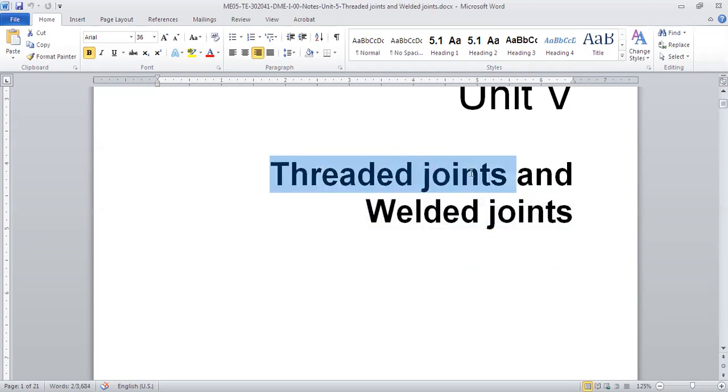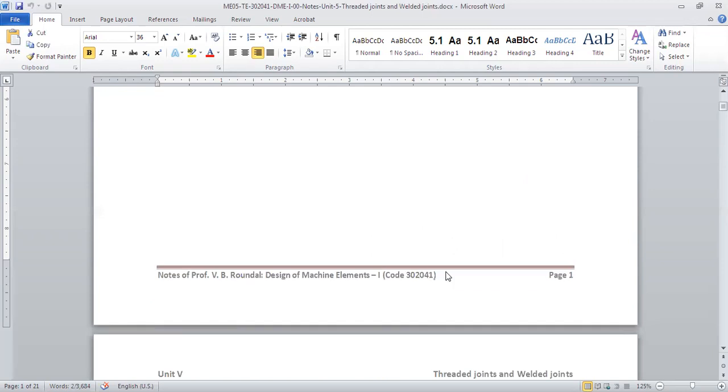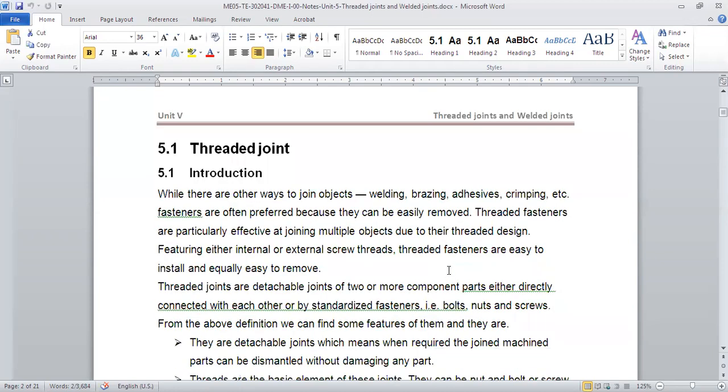So we'll start with the first half, and give at least 5 to 6 lectures to threaded joints. We'll talk about it today: what are threaded joints, and how to find out the stresses. In today's lecture, we will not go into any deep details of the stresses. We'll just try to see what threaded joints are, why they are used, and what the different types of threaded joints are.